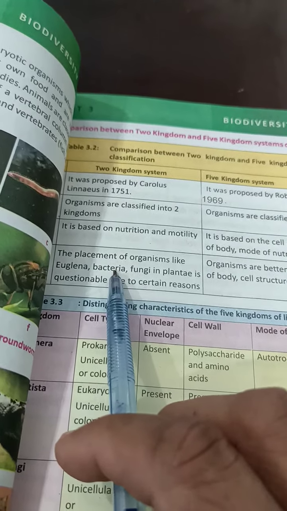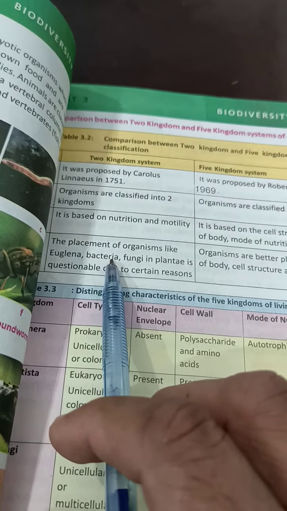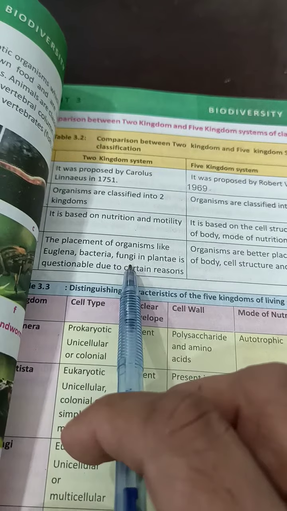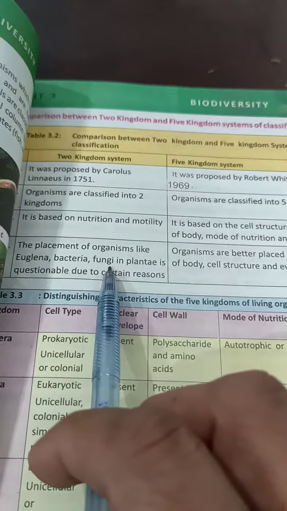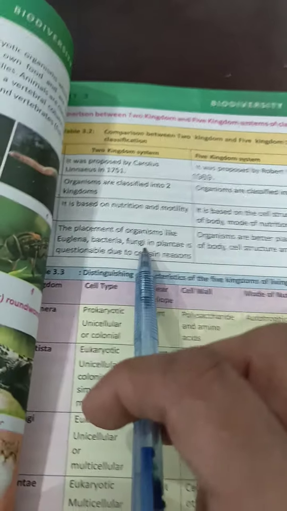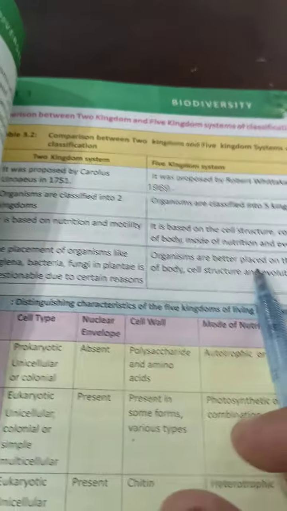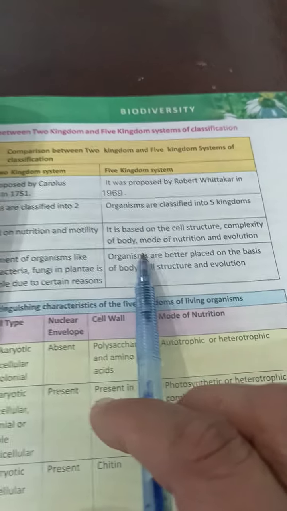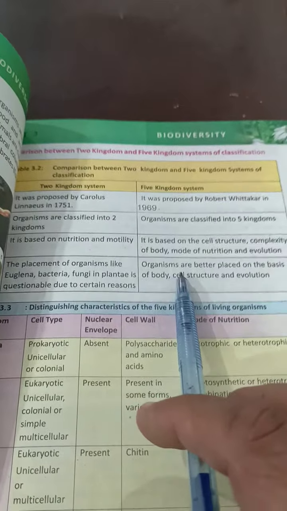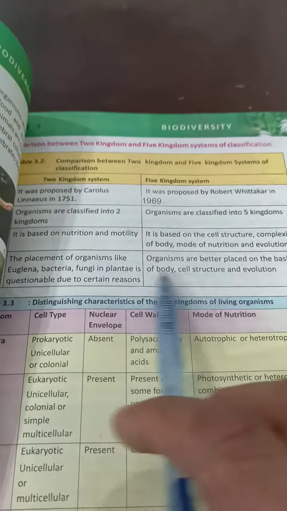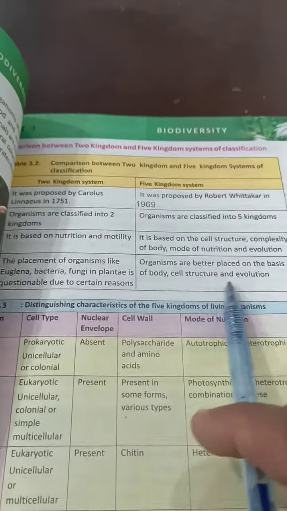Bacteria also have a separate kingdom but were placed in kingdom Plantae. Fungi also have a separate kingdom but were placed in kingdom Plantae. These are the drawbacks or limitations of the two kingdom system, which were removed by the five kingdom system. Organisms are better placed on the basis of body, cell structure, and evolution.